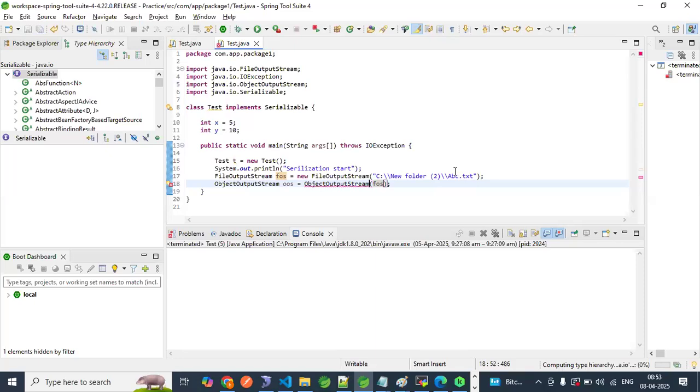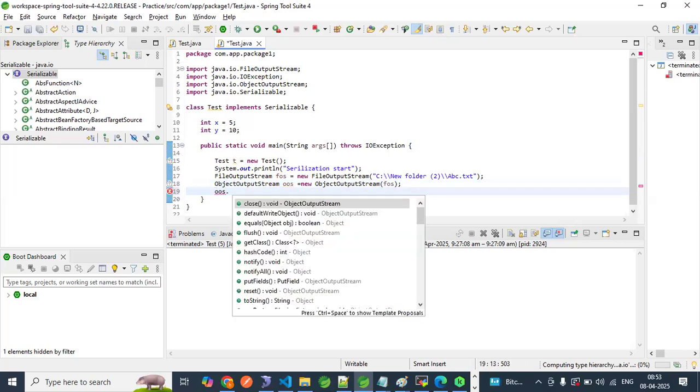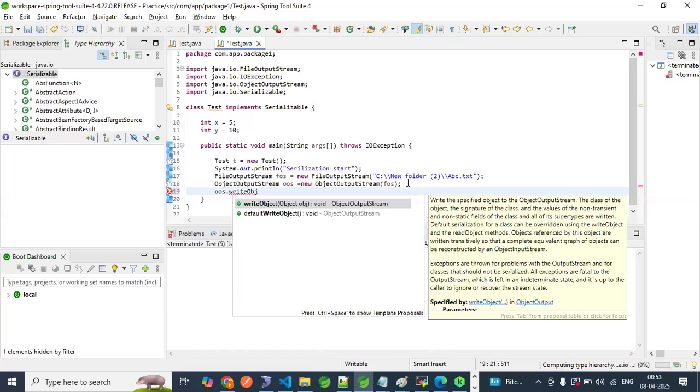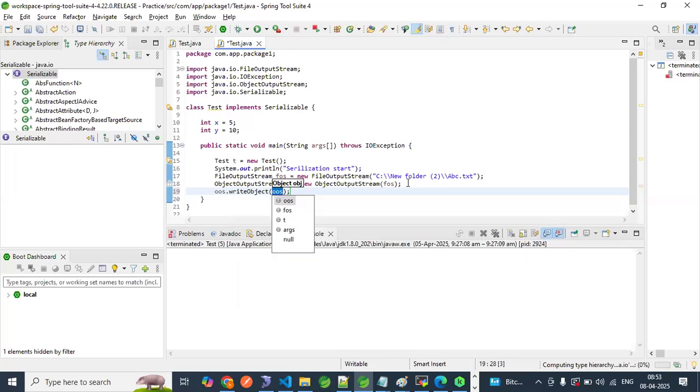Now, in ObjectOutputStream, there is one method. What is the purpose of this method? See, writeObject. What is the object name? T. I want to write this object.